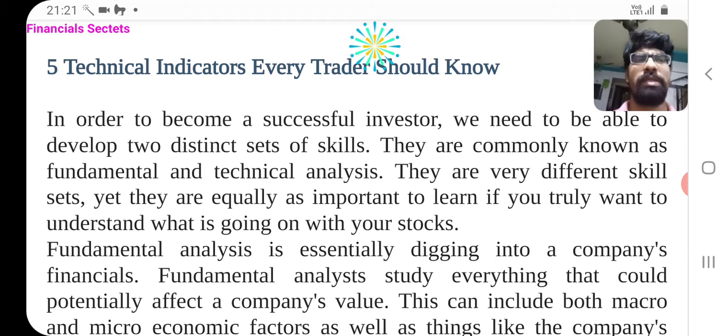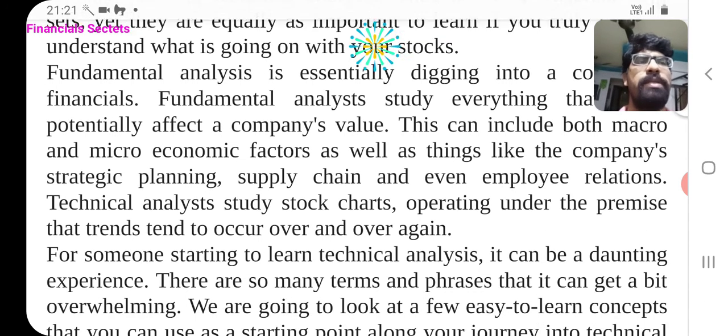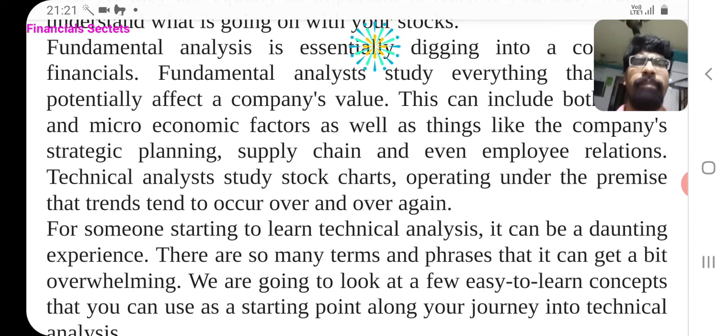Fundamental analysis is essentially digging into a company's financials. Fundamental analysis studies everything that could potentially affect a company's value. This can include both macro and microeconomic factors as well as things like a company's strategic planning, supply chain, and even employee relations. Technical analysis studies stock market charts, operating under the premise that trends tend to occur over and over again.